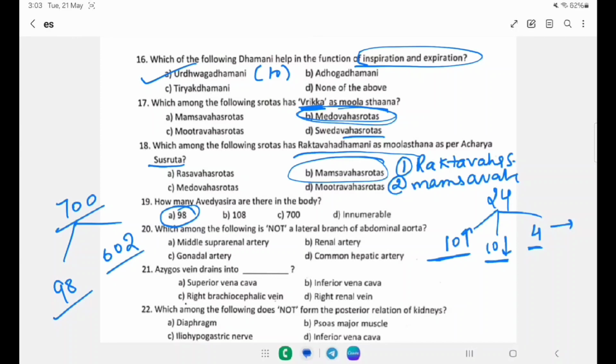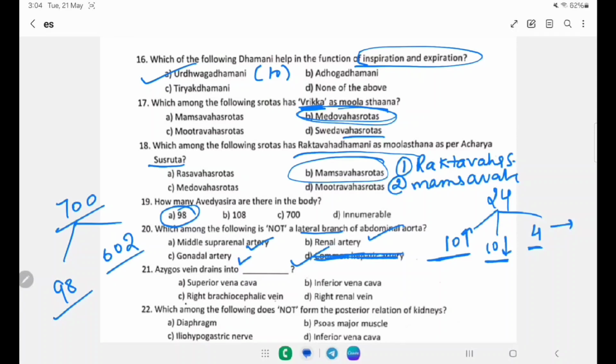Lateral gives rise to the inferior phrenic artery, middle suprarenal artery, renal artery and the gonadal artery. So which one is the lateral branch? This is, this also is, this also is. Which fourth branch should there be? We should have the inferior phrenic artery. This is not the branch, so the right answer will be this.